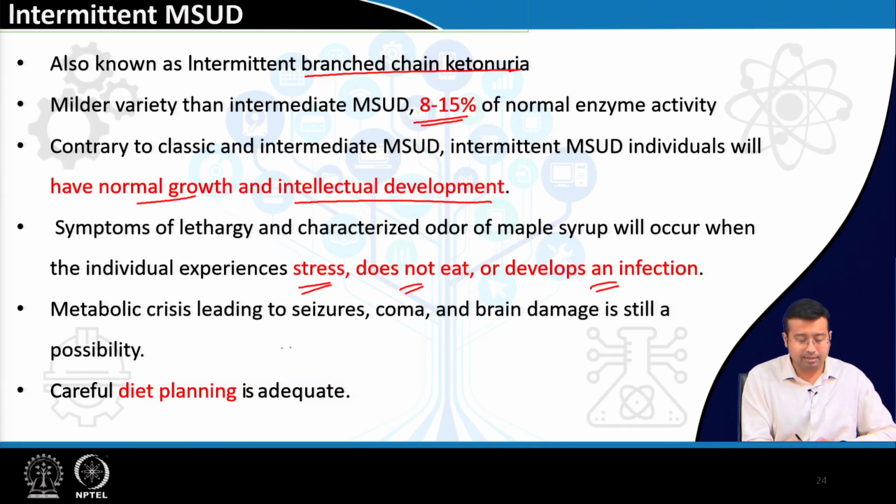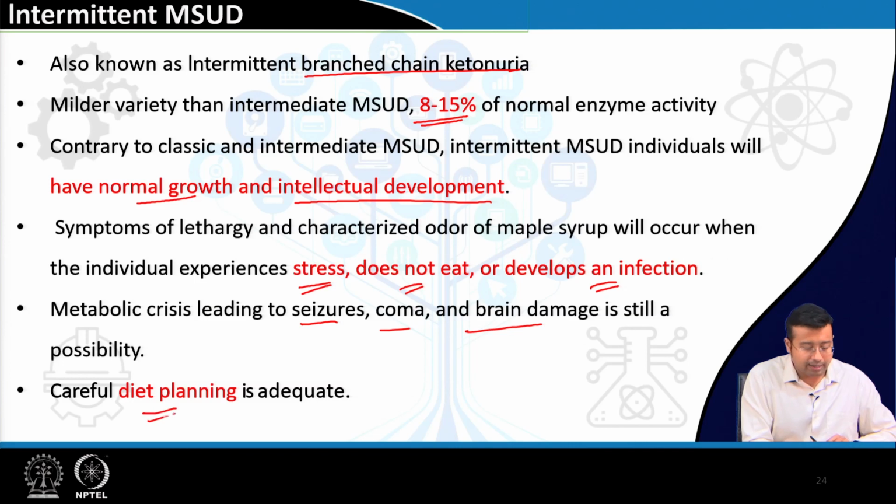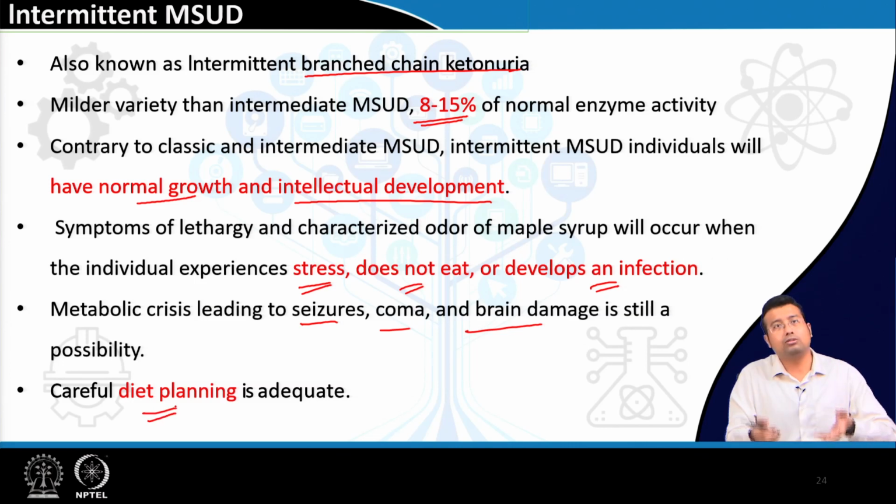So, a metabolic crisis leading to seizures, brain death is still a possibility, it may happen. But if the disease is diagnosed and a careful diet is planned, then after the crisis is over, if a dietitian gives specific foods which are low in these branched chain amino acids, or a special formula feed, then this disease will be taken care of.